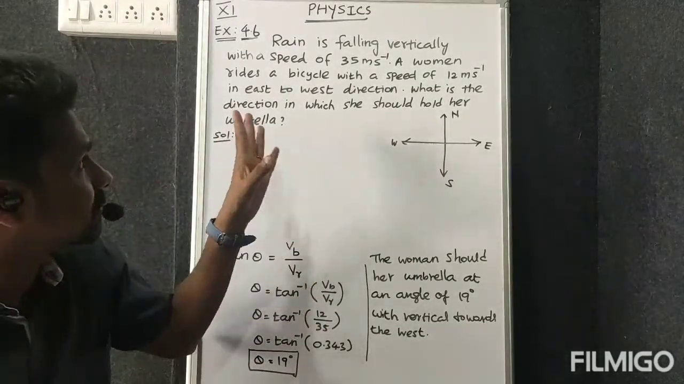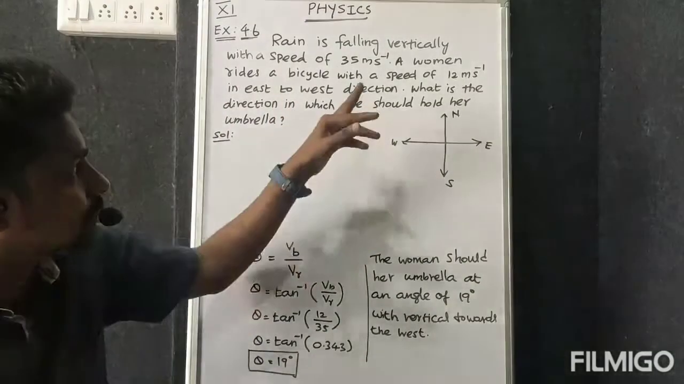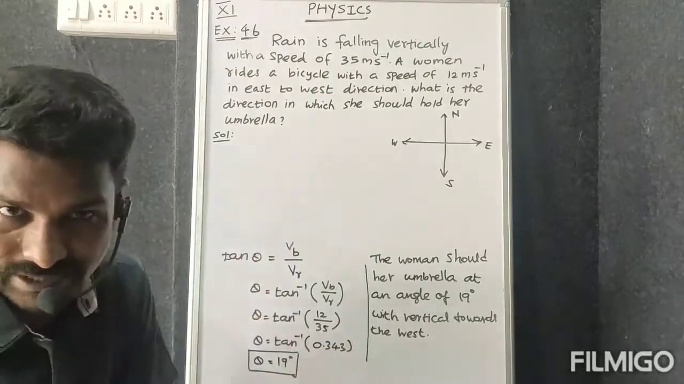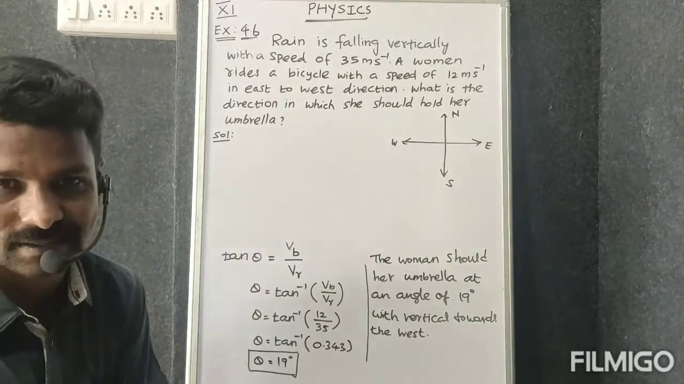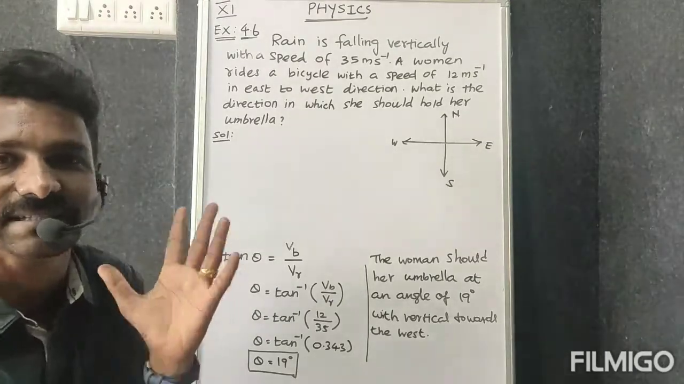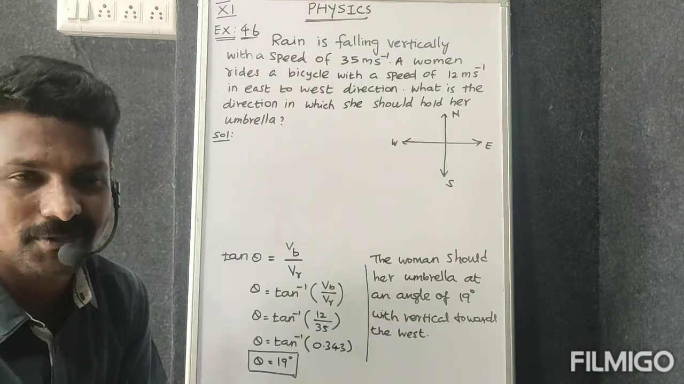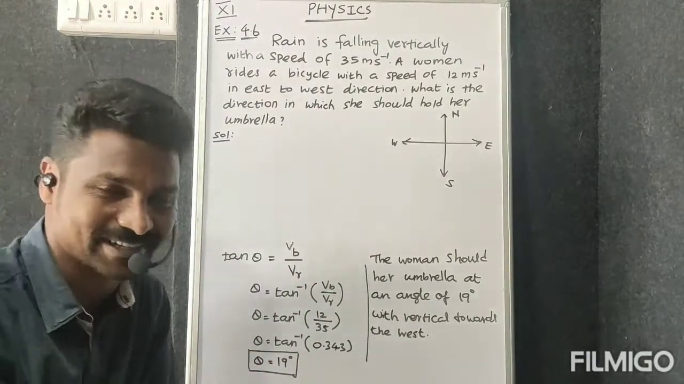But here instead of wind velocity, one bicycle is moving in the rain. So that bicycle velocity is given, that is 12 meter per second. So here also they are asking the angle. Okay, the numerical value will be the same, but the situation is different. Okay, so we should approach the different concept. Okay, shall we see the question?